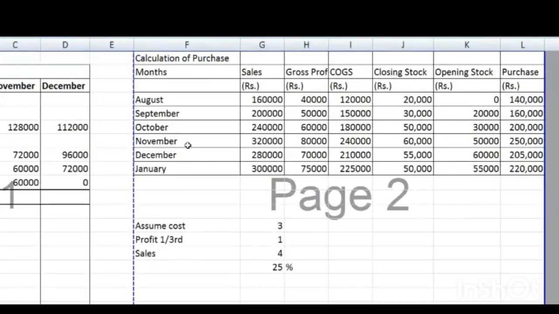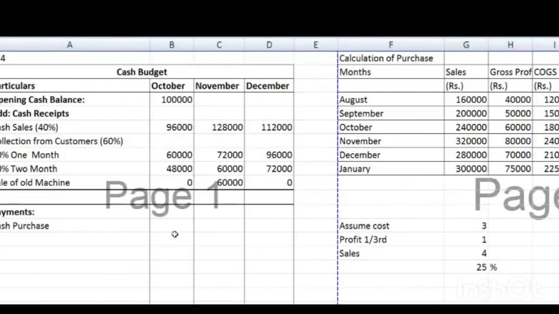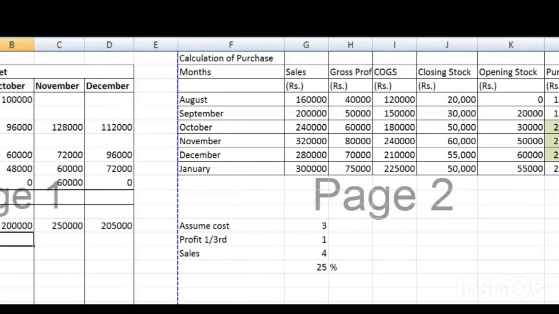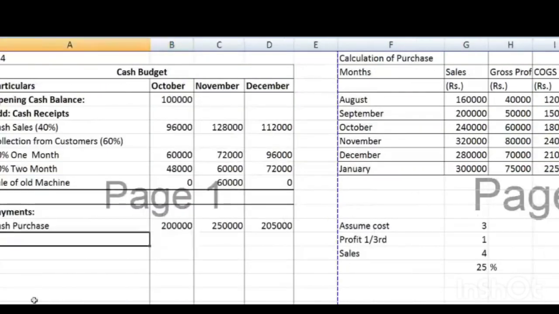And these are the October, November, and December figures. These are the three figures. So 2 lakh, 2,50,000, and 2,05,000. Correct? These are the purchases. Let's check here: 2 lakh, 250, and 205. Okay? Understood, everybody? Now next.